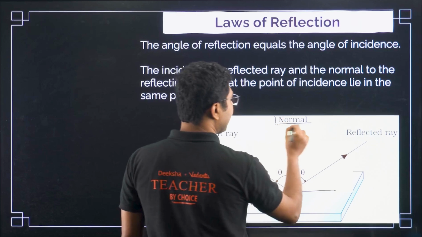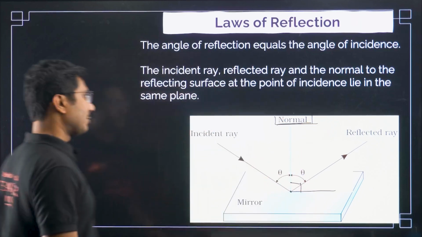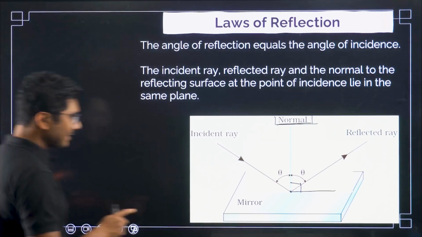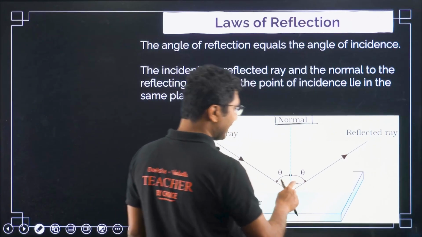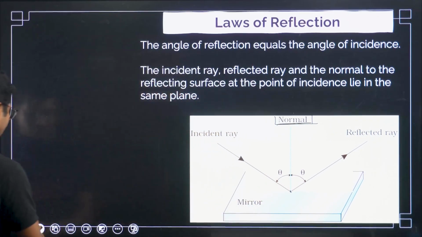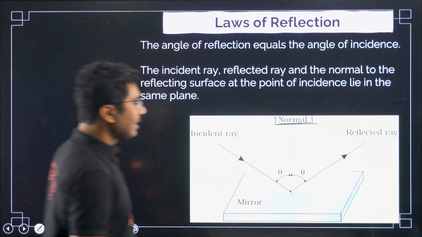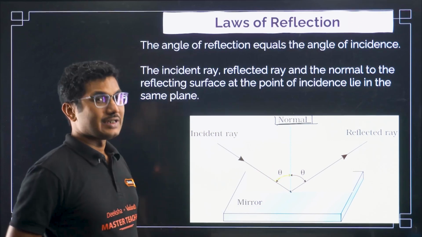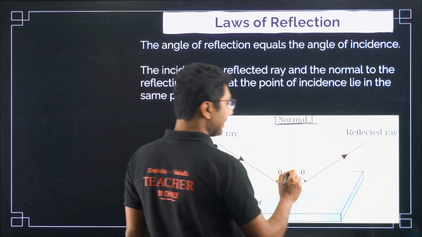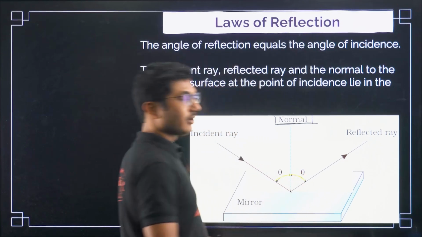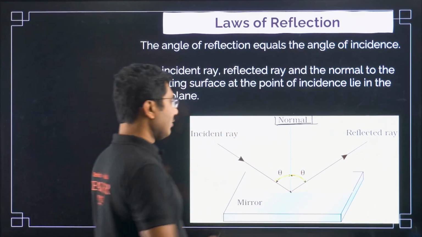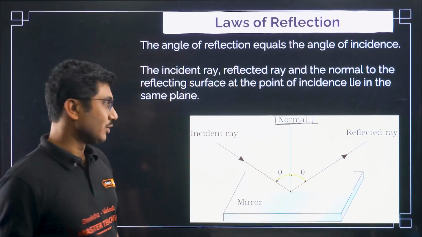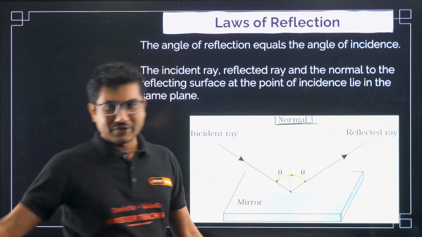Many students say, sir, I want abnormal, I don't want normal. So this is not that abnormal or normal. It is basically a perpendicular. The angle that the incident ray makes with the normal is called the angle of incidence, and the angle the reflected ray makes with the normal is called the angle of reflection. So angle of incidence and angle of reflection are equal: theta I equals theta R. Very easy to understand.